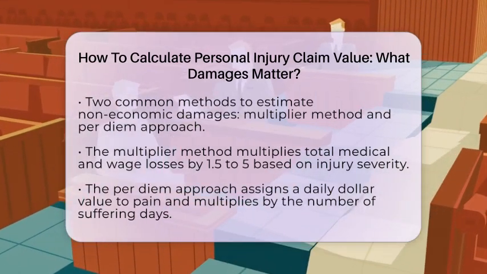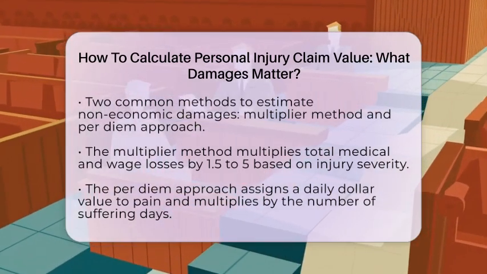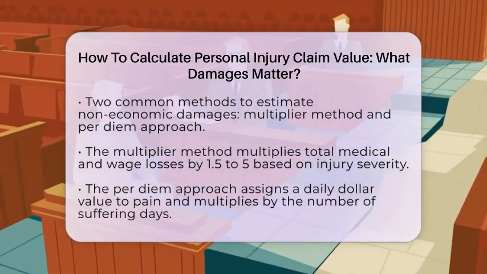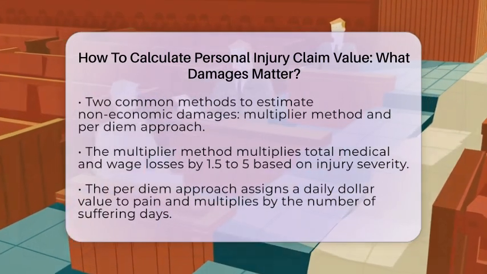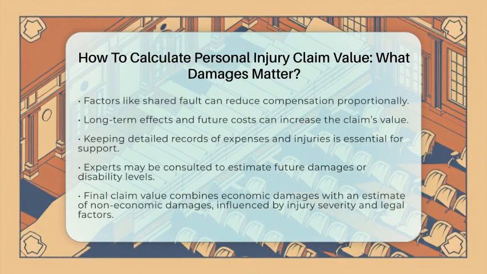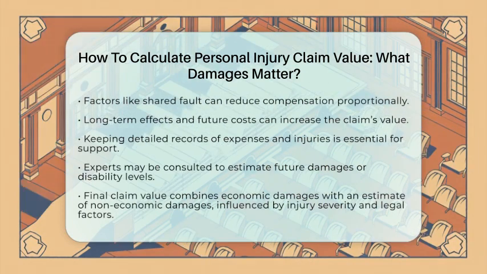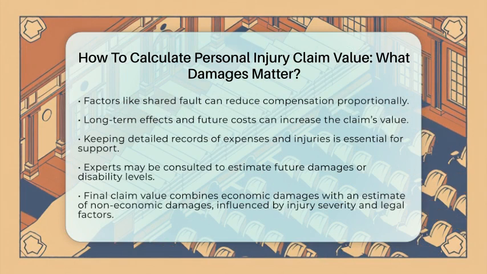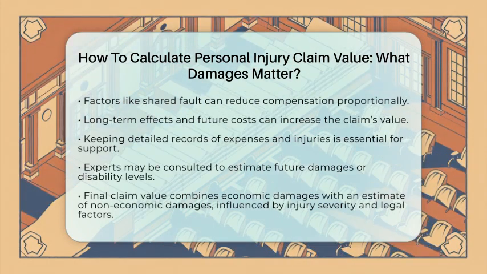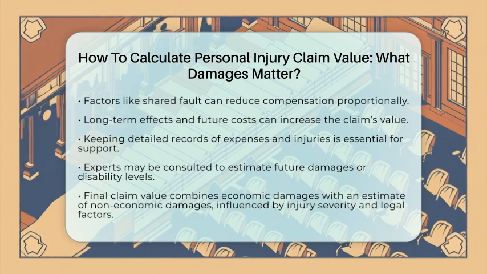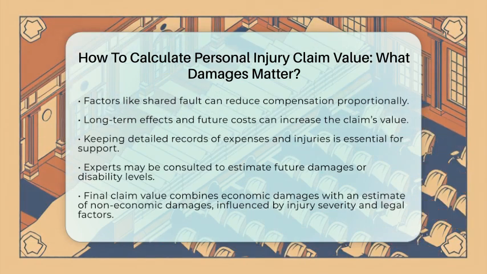Other factors can influence your claim's value. If you are partly at fault for the accident, your compensation might be reduced proportionally. If your injury causes long-term effects, future medical costs and lost earnings can be included. Keeping detailed records of all medical bills, receipts, and income loss is essential to support your claim. Sometimes experts like medical professionals or vocational specialists are involved to estimate future damages or disability levels.